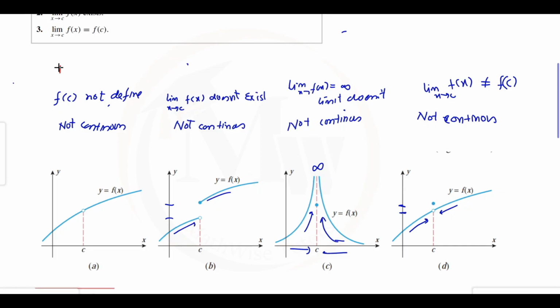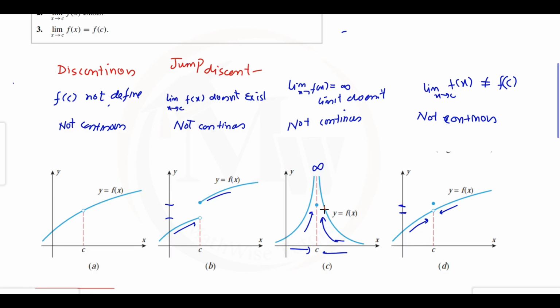So there are different types of discontinuity. The first one is a discontinuous function because the first condition is violated. The second one is also discontinuous, but here you can see there is a jump at this point, so this discontinuity is called a jump discontinuity.